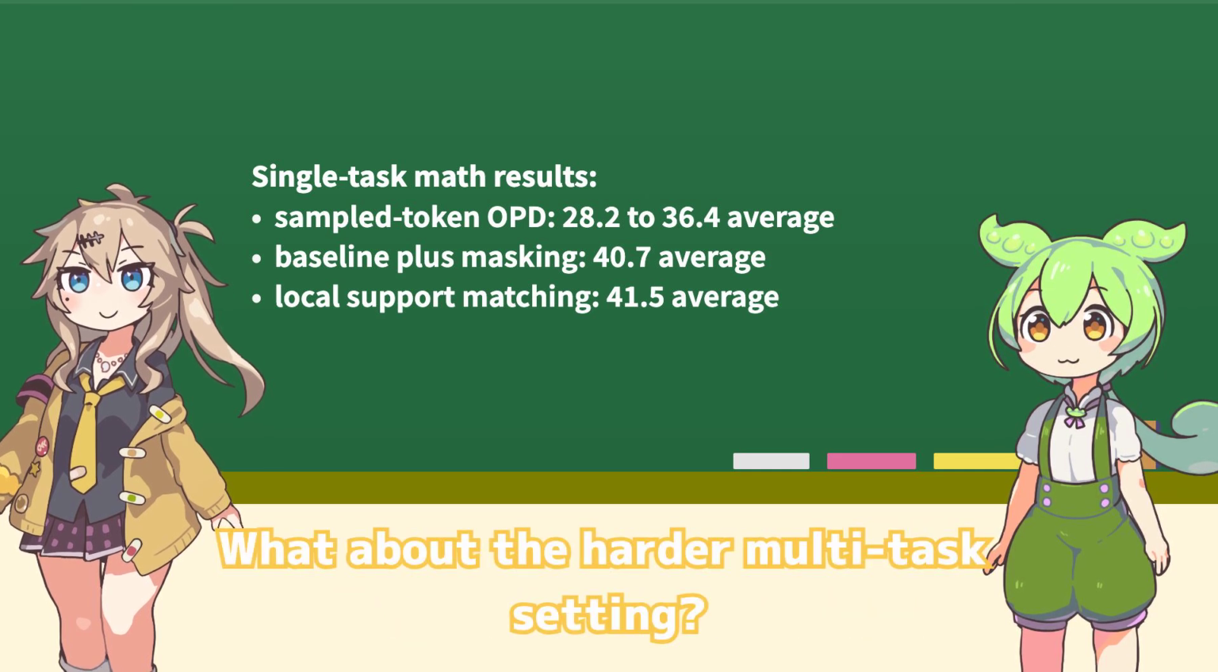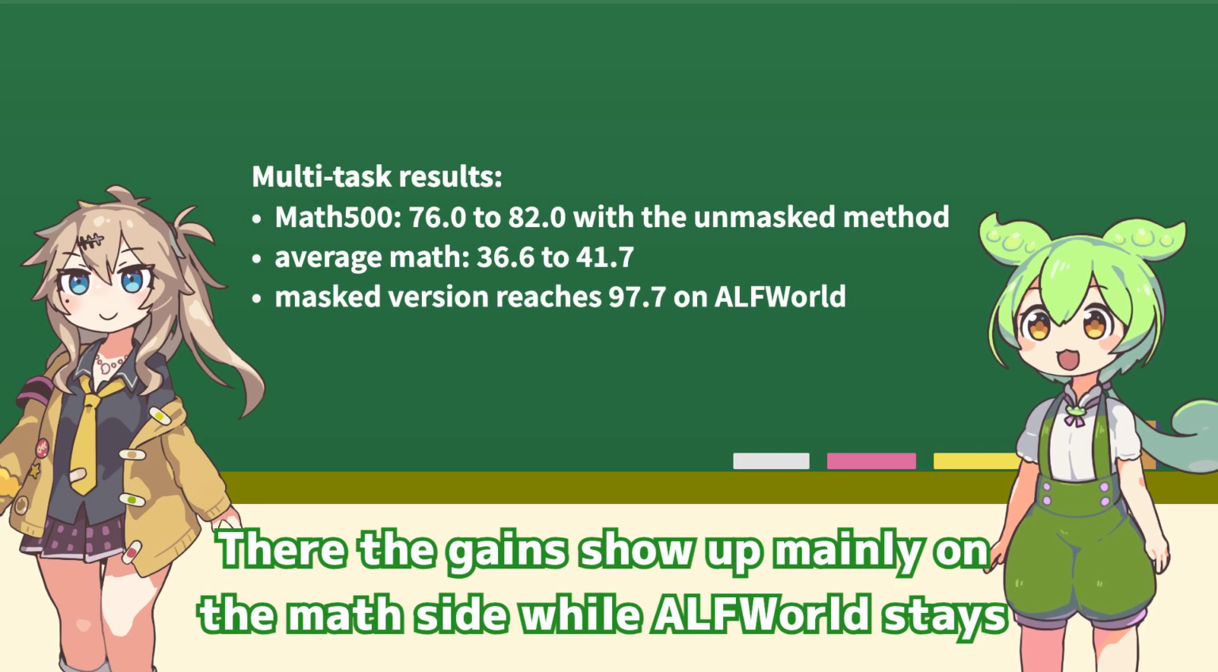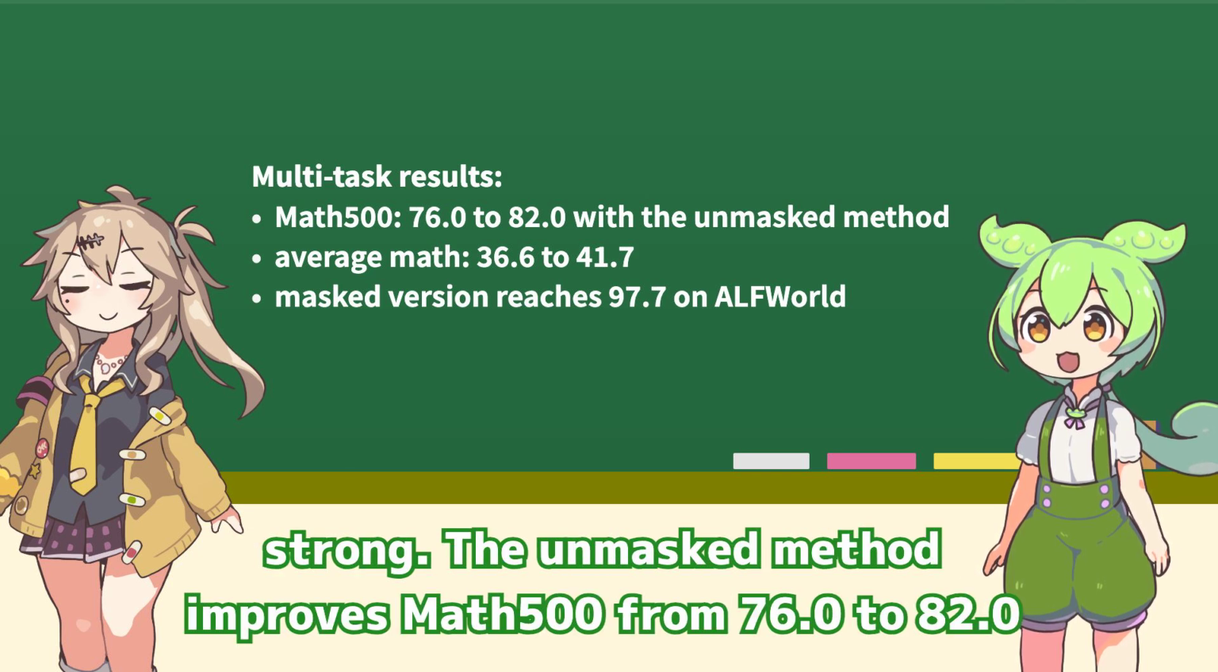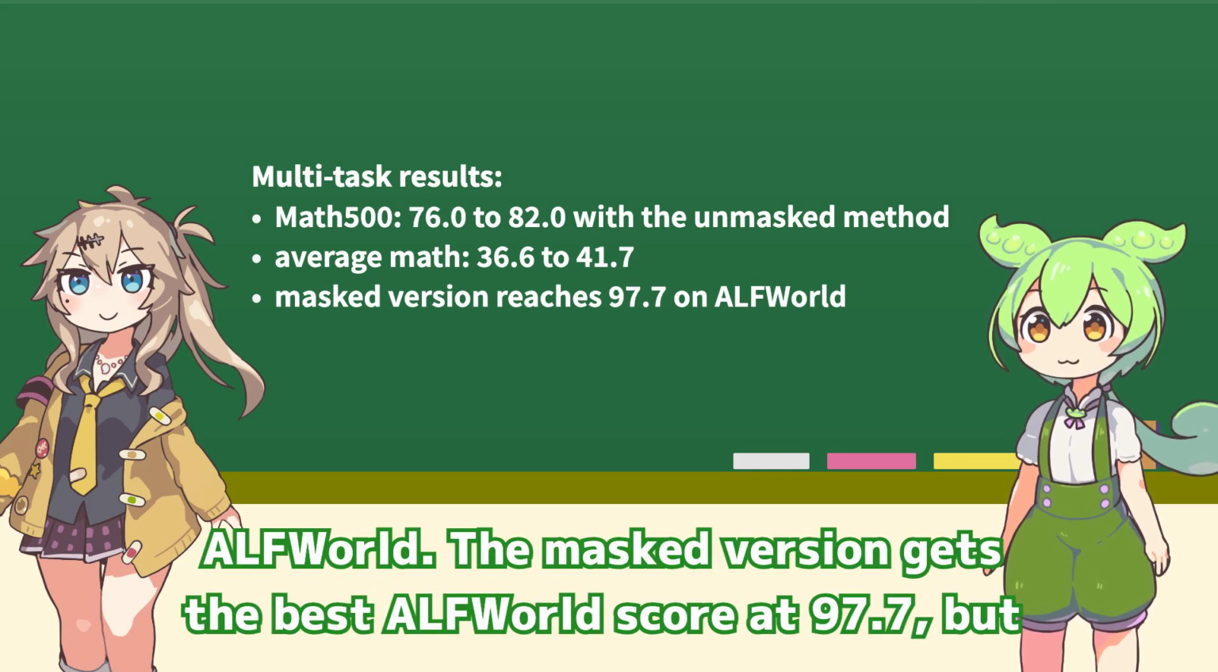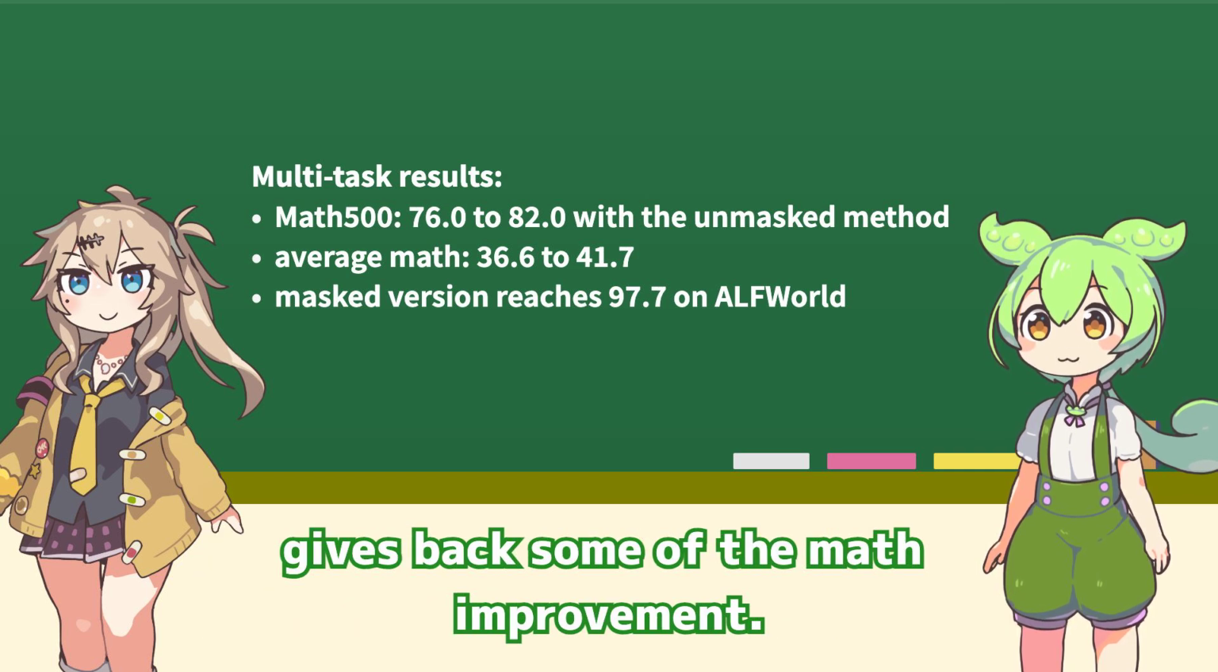What about the harder multitask setting? There the gains show up mainly on the math side while ALFWorld stays strong. The unmasked method improves MATH-500 from 76.0 to 82.0 and average math from 36.6 to 41.7 while remaining competitive on ALFWorld. The masked version gets the best ALFWorld score at 97.7, but gives back some of the math improvement.